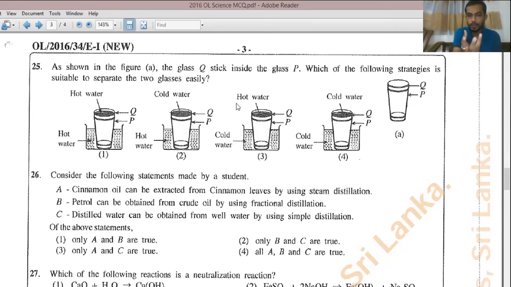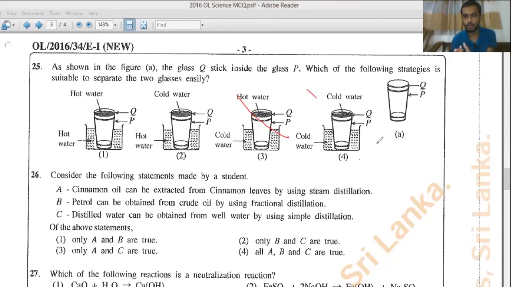So if you take 2 cups, let's say my hand is Q and this hand is P. First, you have to expand this outer cup, that means P. To expand P, you should contact it with hot water. So P should be contacted with hot water. So answer number 3 and 4 will be eliminated because they contact it with cold water. So these two are wrong.